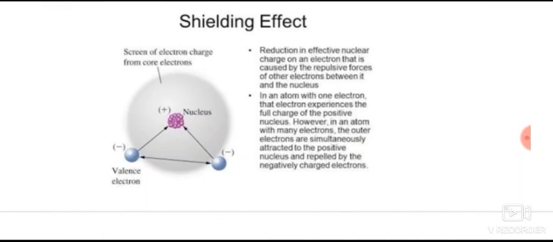Look at the shielding effect. Valence electrons are there, they repel each other, and the nucleus has an attractive force on the electrons because of opposite charges. Core electrons means innermost electrons. So effective nuclear charge can be calculated from the atomic number and core electrons.